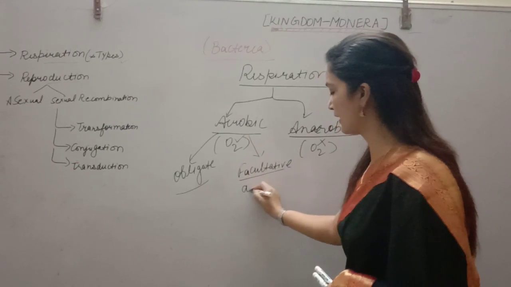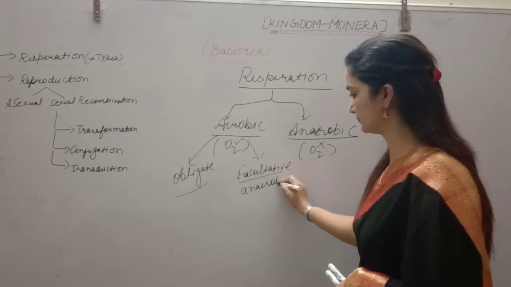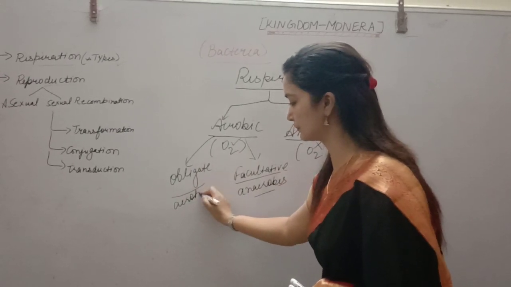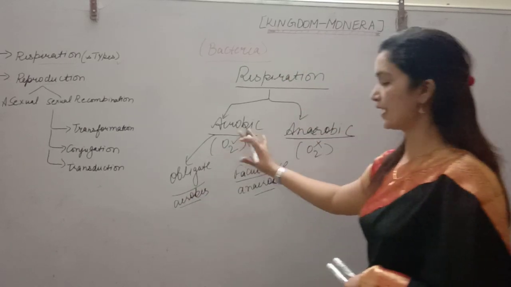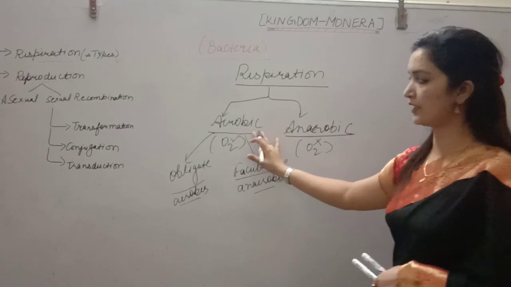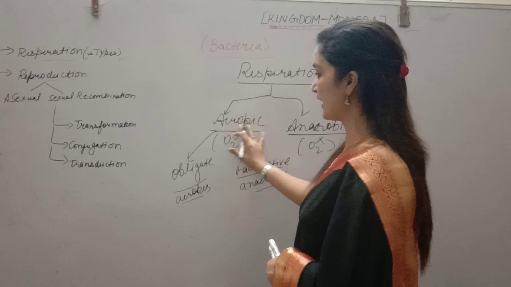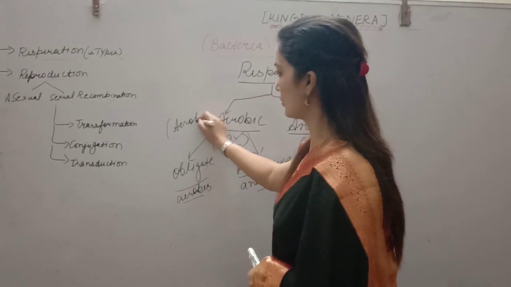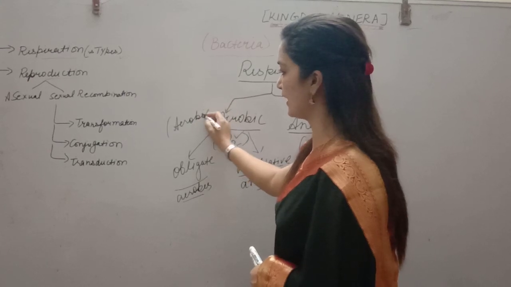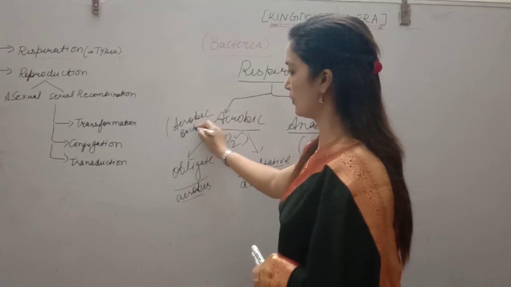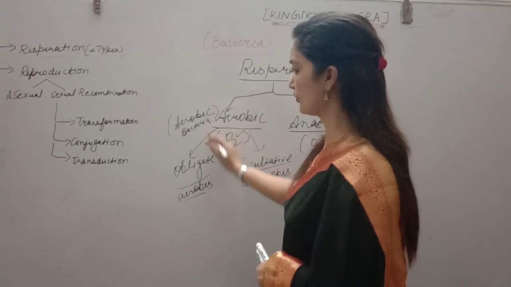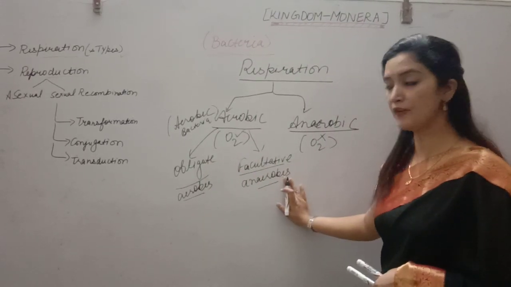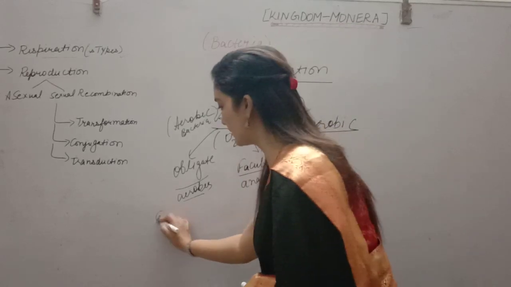facultative anaerobes. Alright, so we can differentiate: the organisms that have aerobic respiration are called aerobes or aerobic bacteria. Now this may be obligate, that cannot survive without oxygen, or facultative. We can write one example here.